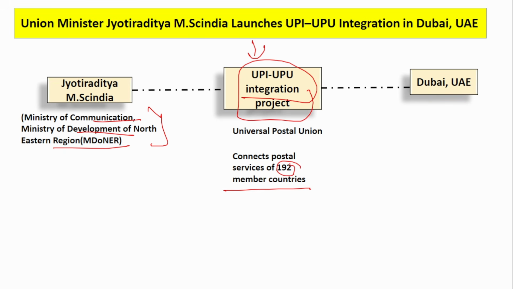Okay, it is a network. UPU is a network that connects the postal services of 192 member countries. Even before the existence of banks, the postal services were well connected, so using this, you can send money. It is even faster and cheaper also. Okay, where was this launched? This was launched in Dubai. Remember the UPI-UPU integration project, and this UPU network connects 192 member countries.